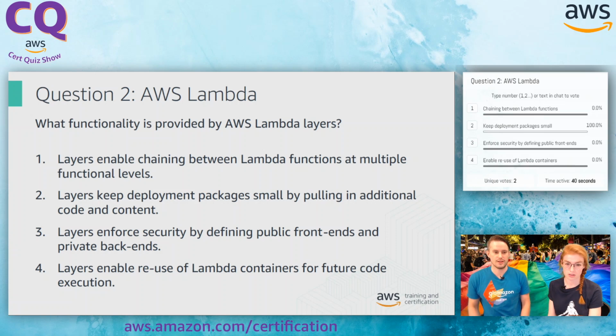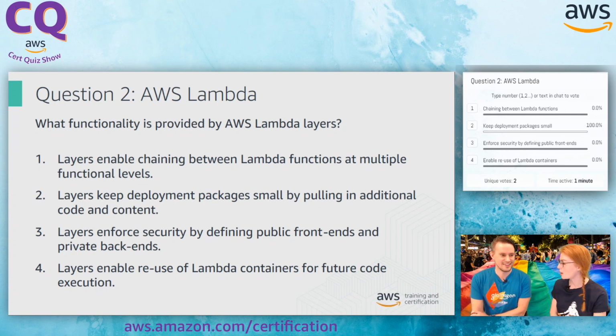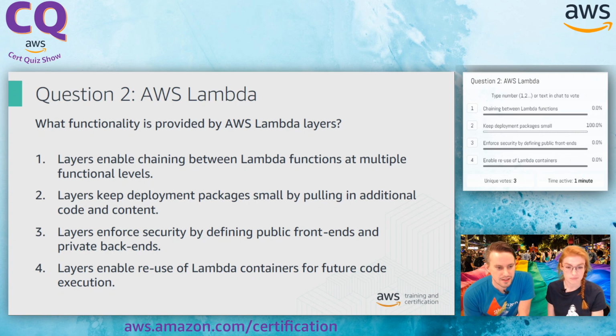Number 2 is layers. Our audience is like a number 2. Please remember, everyone, type in the number of the answer that you think it is, and that will update our poll. Oh, nice. So number 2 says layers keep deployment packages small by pulling in additional code and content. That seems like it could be a good candidate, but let's keep going.